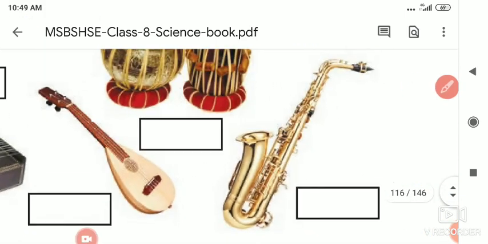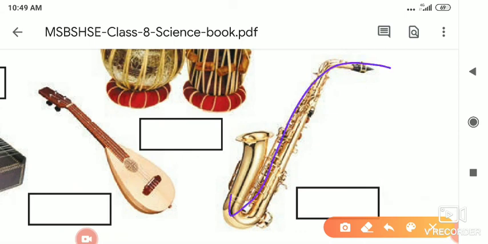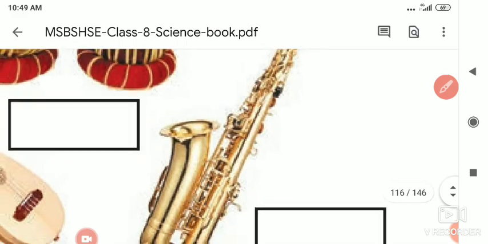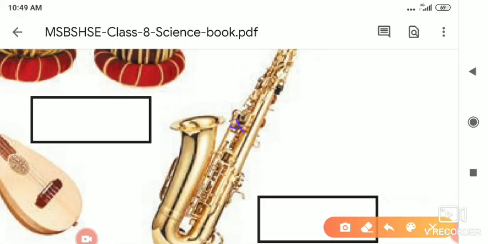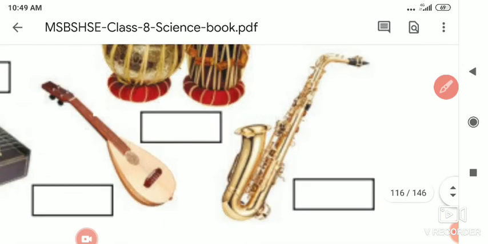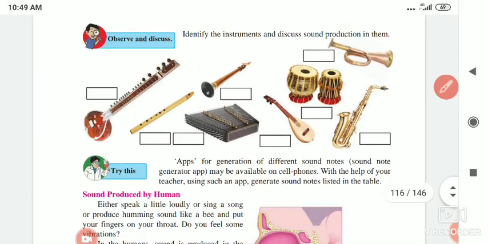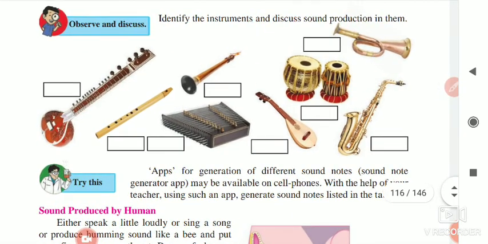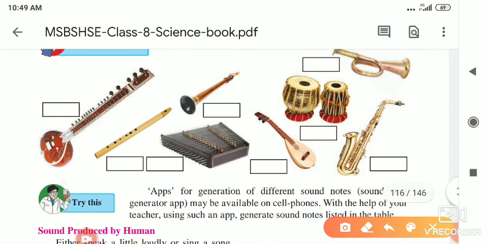And here it is the pipani or something like that, also used in marriage functions. If you see, some buttons are there, and when we press them, it produces different sounds. So these instruments produce different kinds of sound, and different materials are used for this.